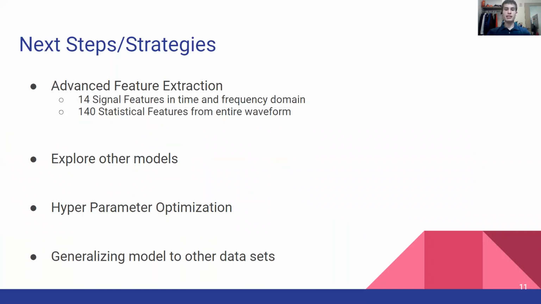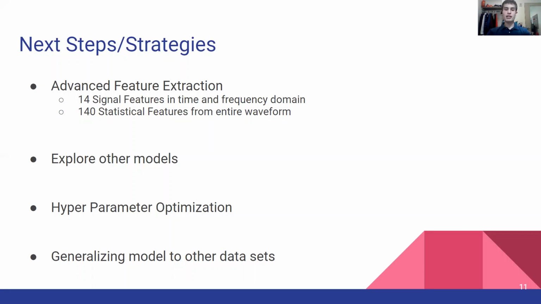Because our research is not complete, we have other steps we are taking to try and make it as efficient and accurate as possible. A next step is to use advanced feature extraction so that we are able to have 14 and then 140 training variables rather than just 5. This can mean more nuanced differences can be more easily recognized, and this can result in more accurate results. Other models of balancing the data are also being considered, like cost-sensitive modeling through a neural network to help weigh each class in importance rather than generating more points. The neural network can assign a cost-sensitive test by adding a more severe penalty to mislabeling a minority class, which will make a model more likely to guess it properly.